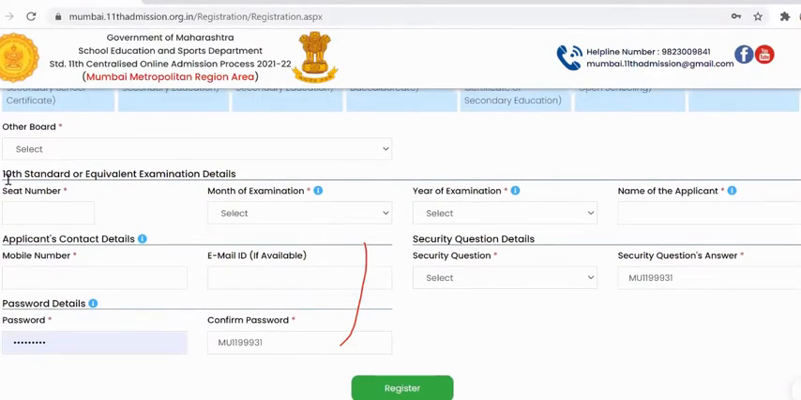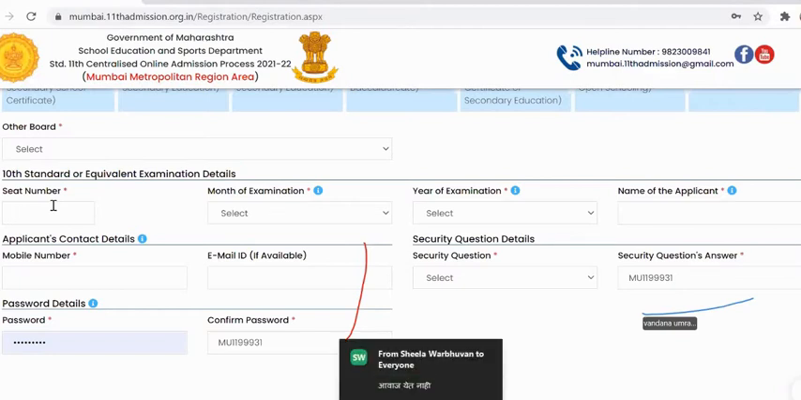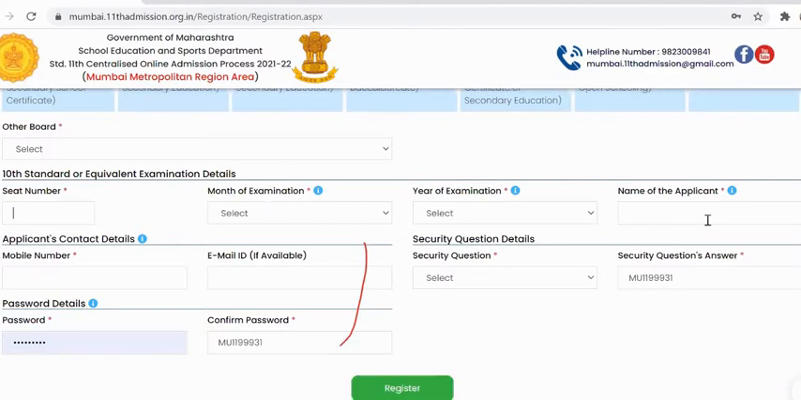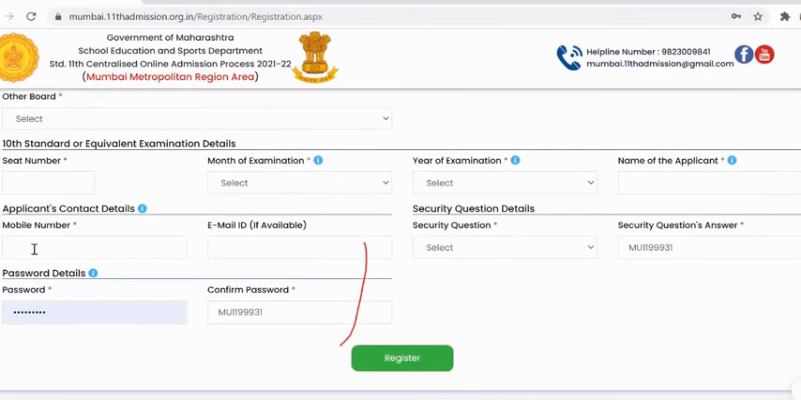Okay, then seat number. In this section, 10th standard or equivalent examination data, the student needs to enter his 10th standard seat number. For SSC board students, when they enter the seat number, their other data in terms of month of examination, year of examination, and name of the applicant will appear automatically. For students of boards other than SSC, they need to give their mobile number for communication purposes.